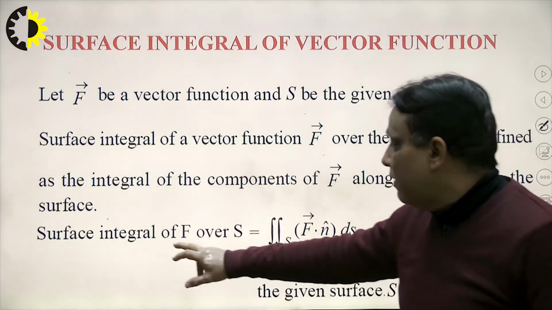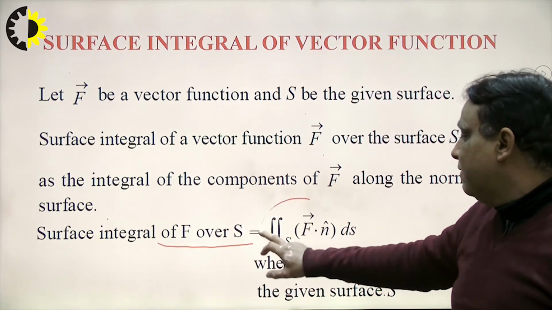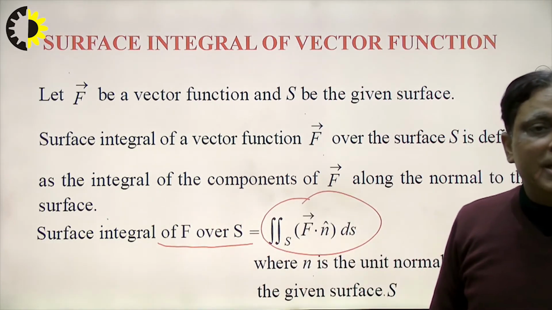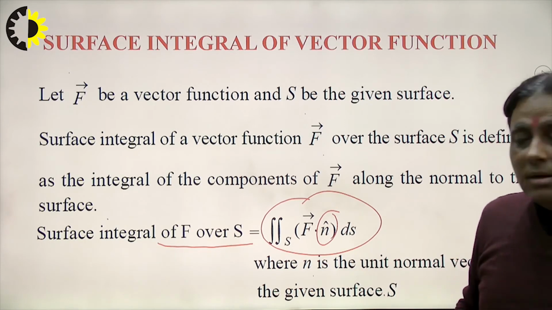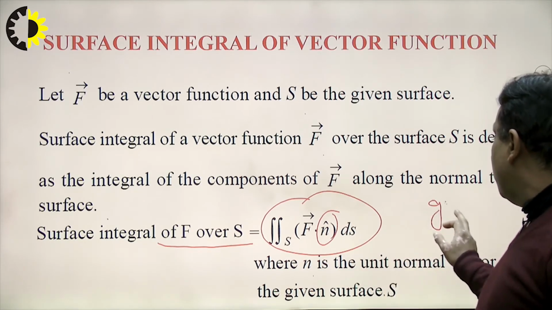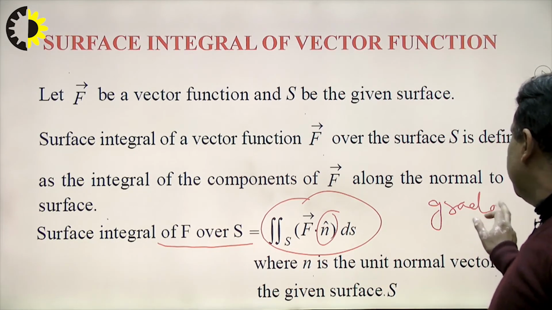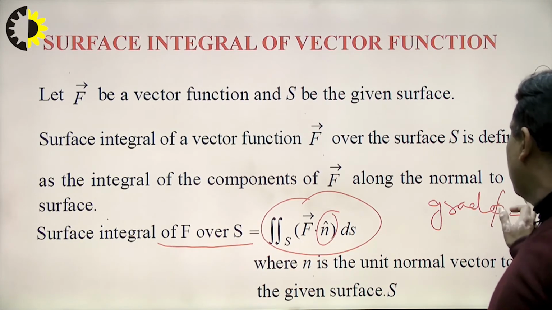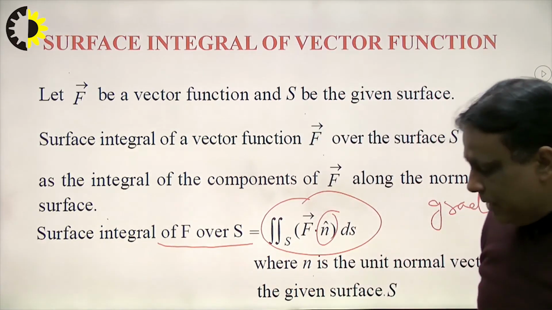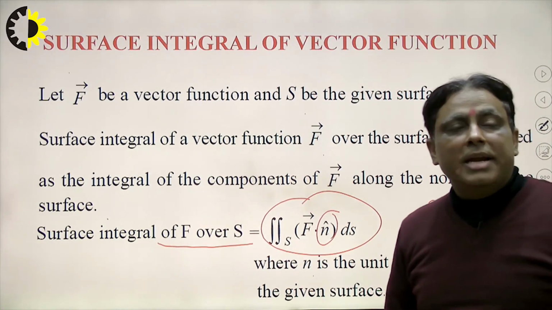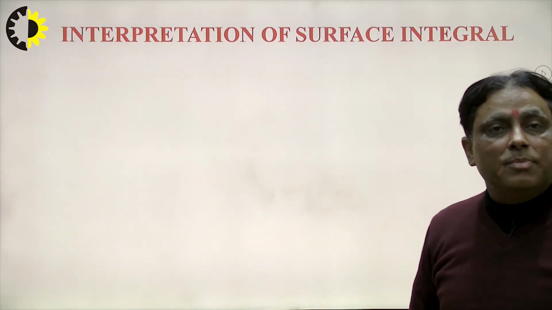The surface integral of F over S is denoted and defined by the integral of F dot n cap dS, where n cap is calculated with the help of grad phi, which is known as n. And how to calculate n cap, I explained in the previous lecture when we solved the unit vector problems. So how to calculate this problem.